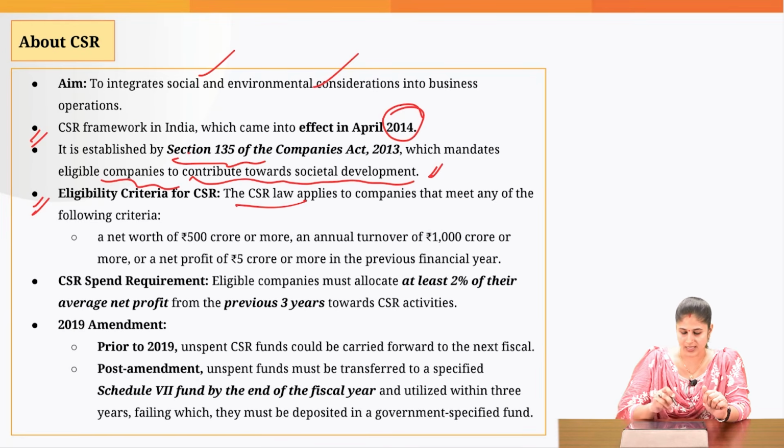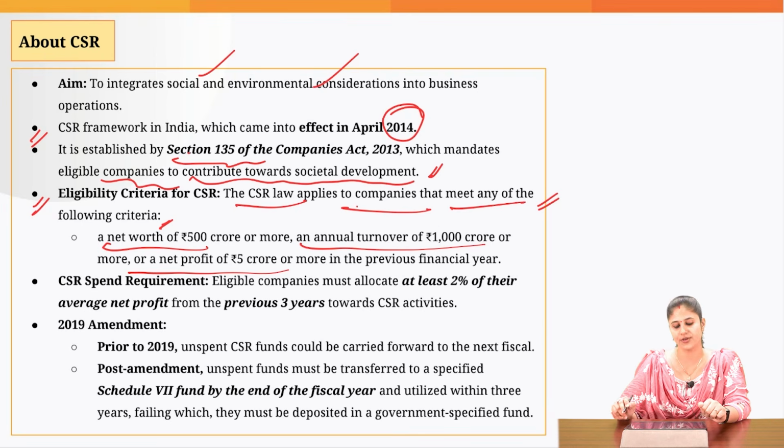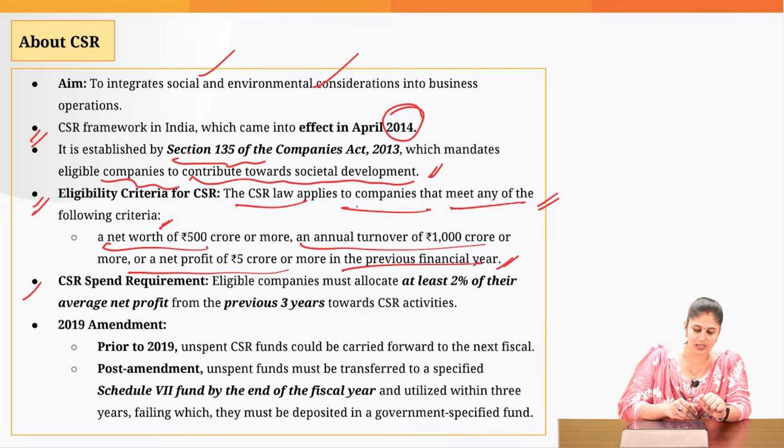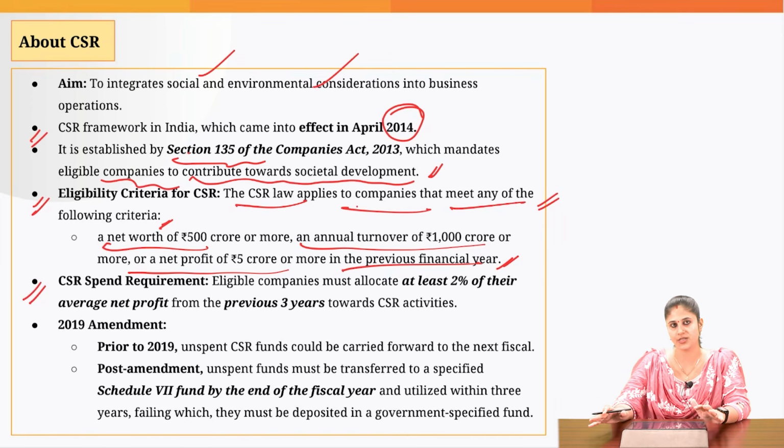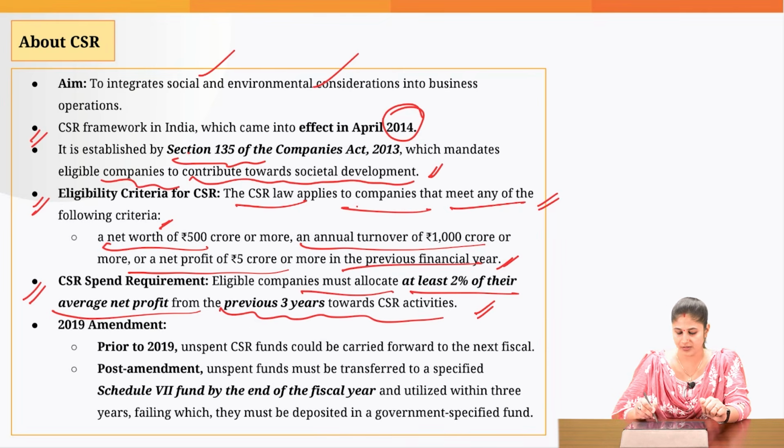So, Section 135 of the Companies Act says that the companies which meet the following criteria will have to make CSR expenditure. They have a net worth of 500 crore or more, an annual turnover of 1000 crore or more, or a net profit of 5 crore or more, in the previous financial years. And what is the minimum CSR expenditure that they have to do? They have to allocate at least 2% of their average net profit in the previous three financial years towards CSR activity.